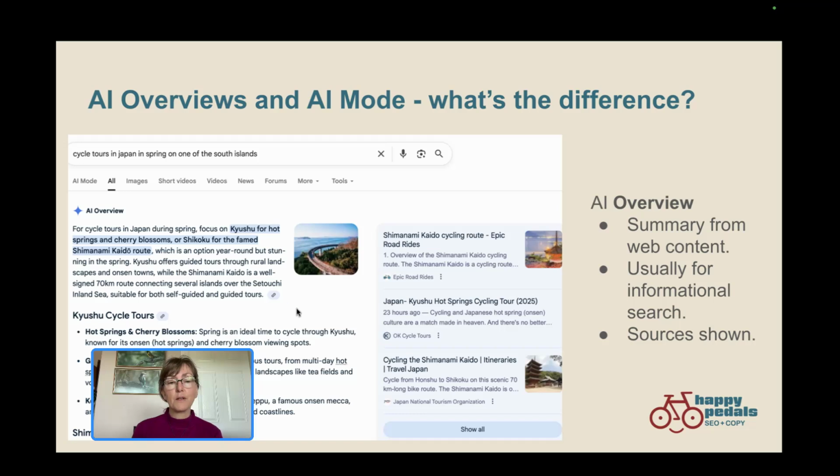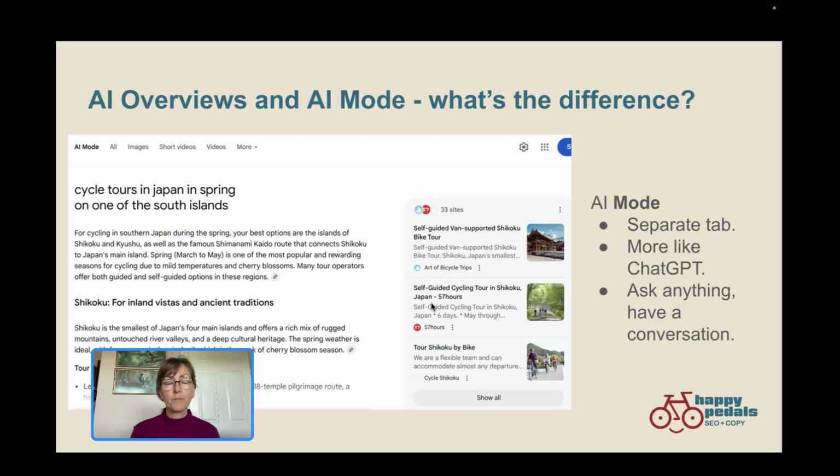Google has created a summary for you by looking at a lot of different web content. It's put it all together, and a lot of people are just reading this and not clicking through to any of the websites that are mentioned, and they're getting all the information they need just by reading this overview. You can see on the right that Google does list the sources it looked at, so sources are available for this.